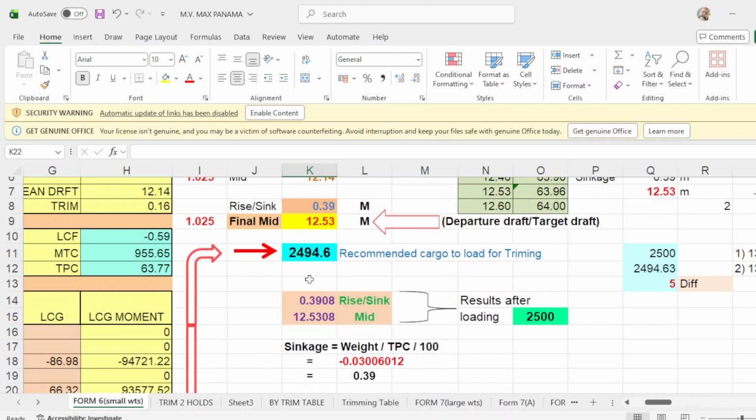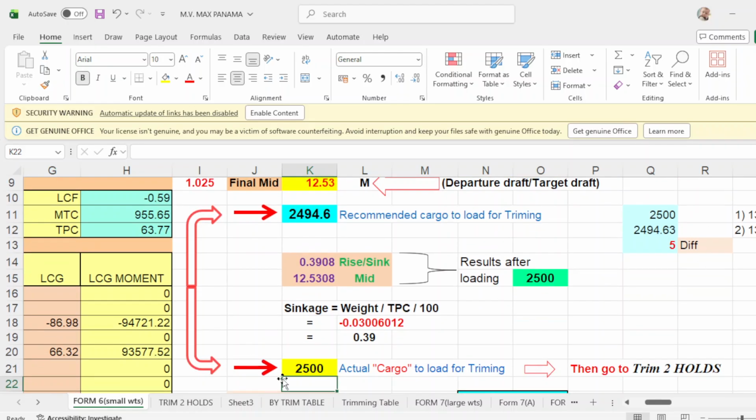Okay. So what if we put exactly the amount of 2494.6? Okay. Press enter.